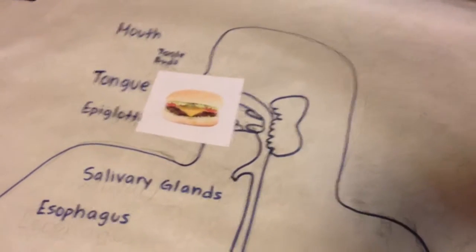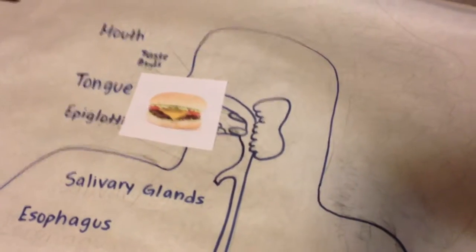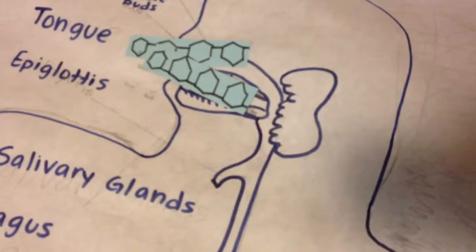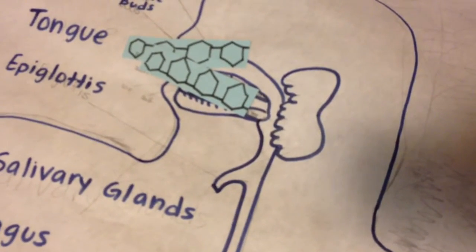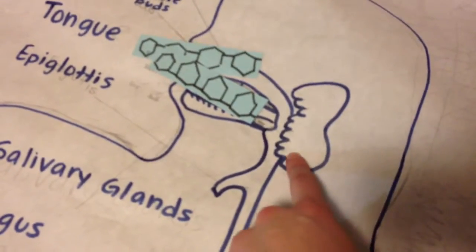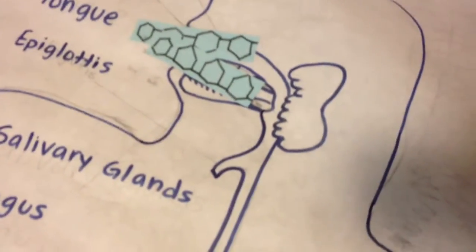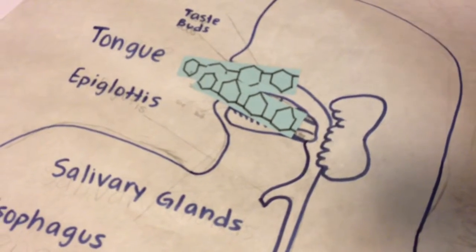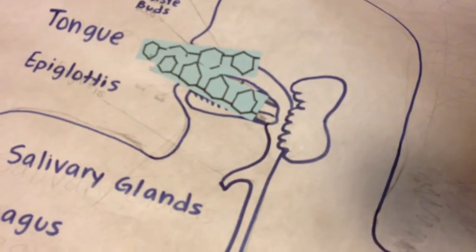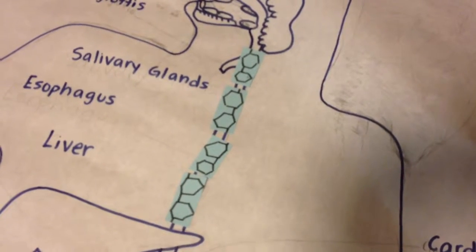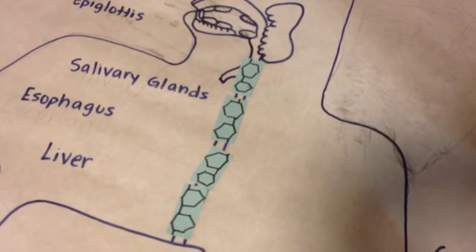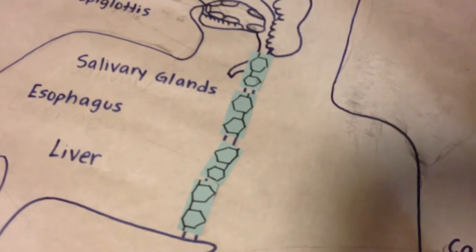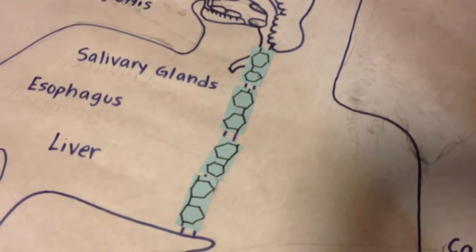The digestion of carbohydrates starts in the mouth, with the mechanical ripping apart of the teeth. Saliva is released from the salivary glands, and salivary amylase digests cooked starch and turns it into maltose. The saliva and mucus help to lubricate the food as it travels down the esophagus. The process of the food moving down the esophagus is called peristalsis.